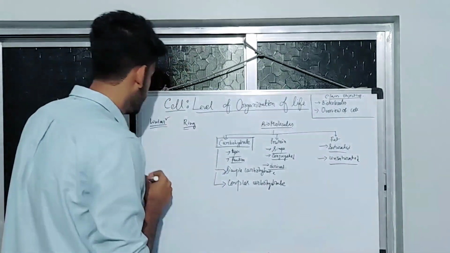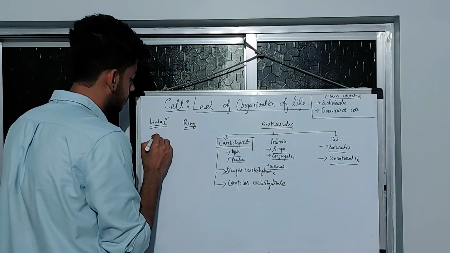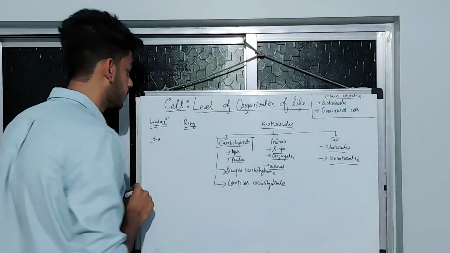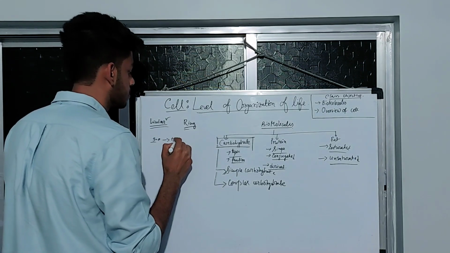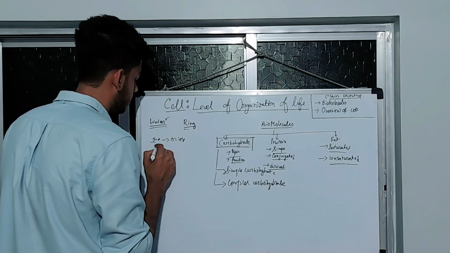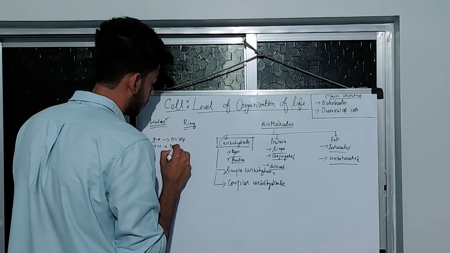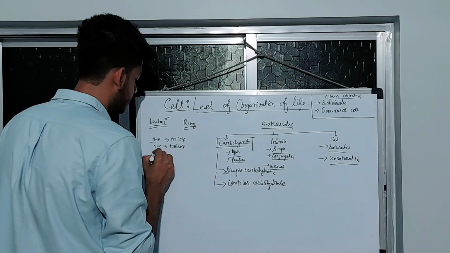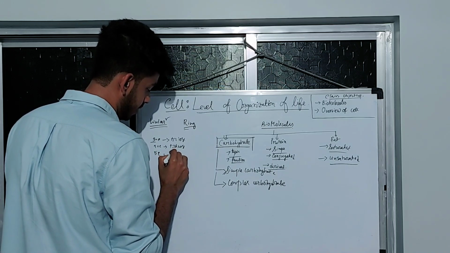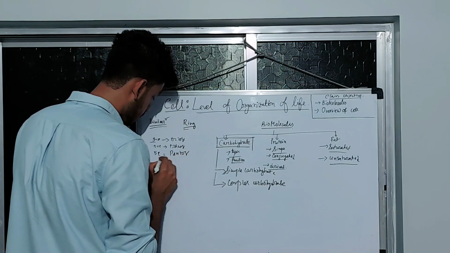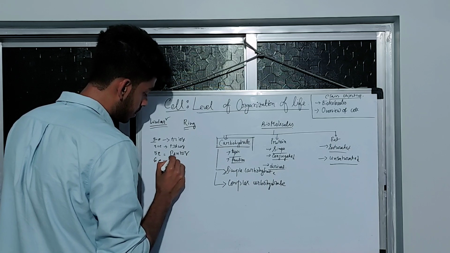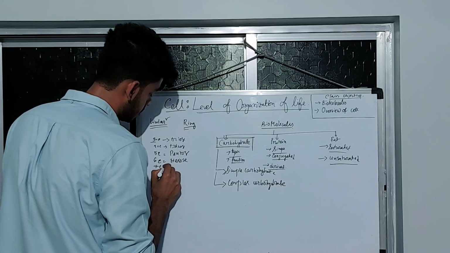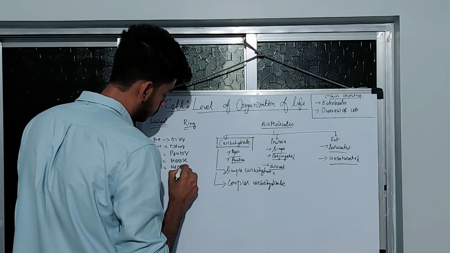So carbon begins with 3, minimum 3 Cs are required, minimum 3 carbon chain is required, so that is called triose. If 4C, then it is called tetrose. If 5C, then it is called pentose. If 6C, then it is called hexose. 7C, then it is called heptose.